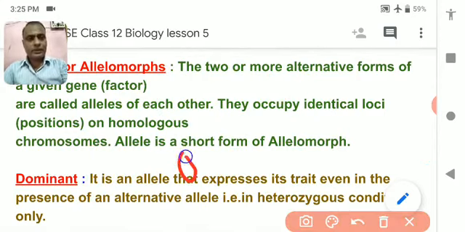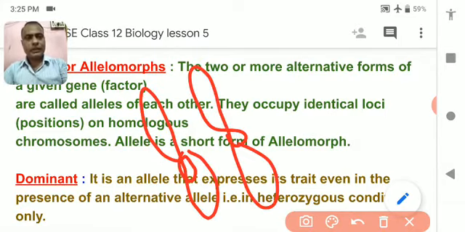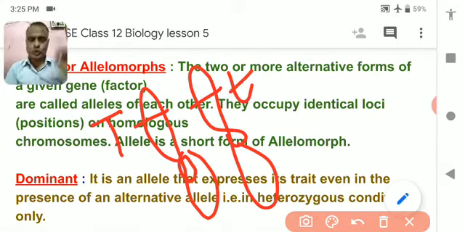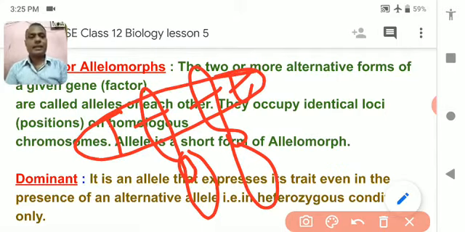Suppose this is your father's chromosome and this is your mother's chromosome, and here at the same position there is the height of a body. Your father is tall, your mother is, suppose, dwarf or short. So this is an allele. What is the allele? Capital T, small t.